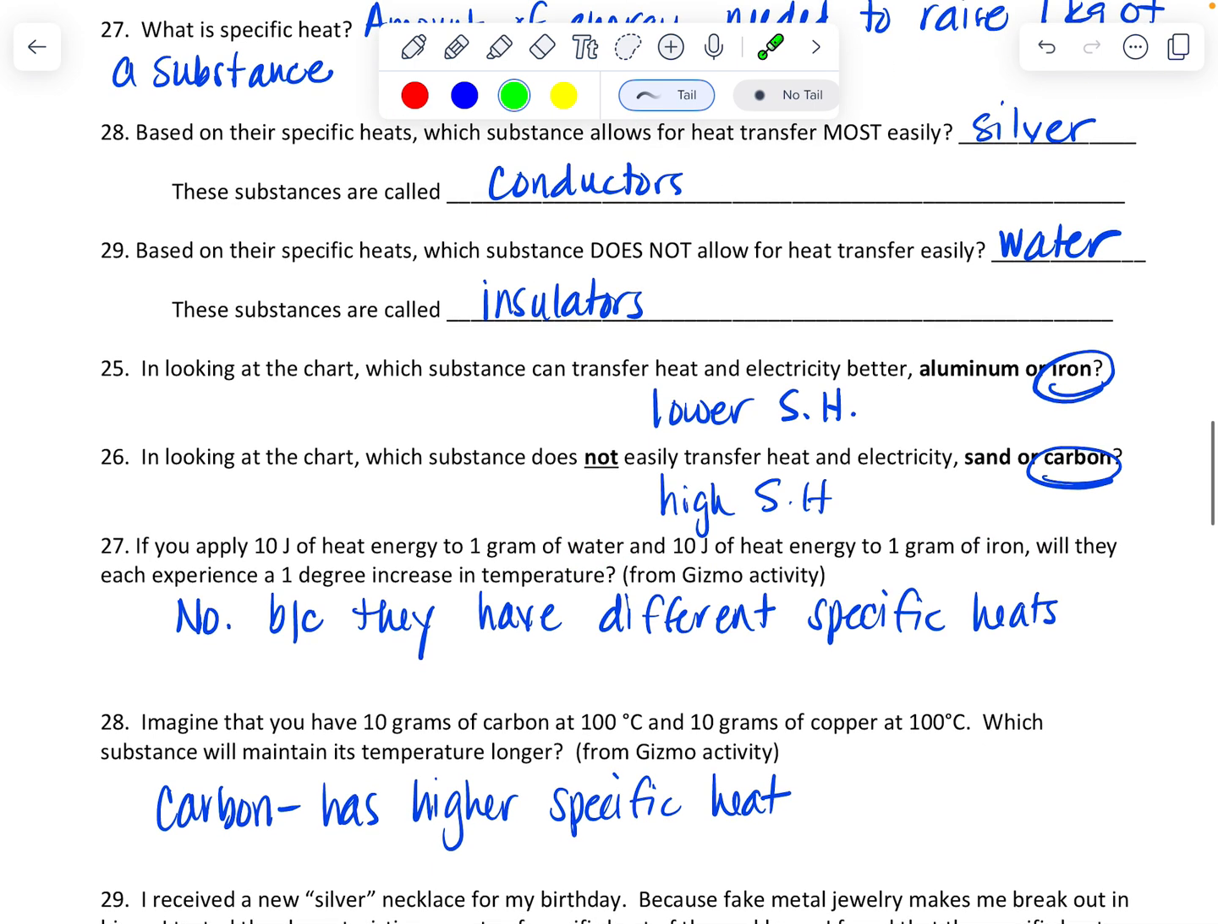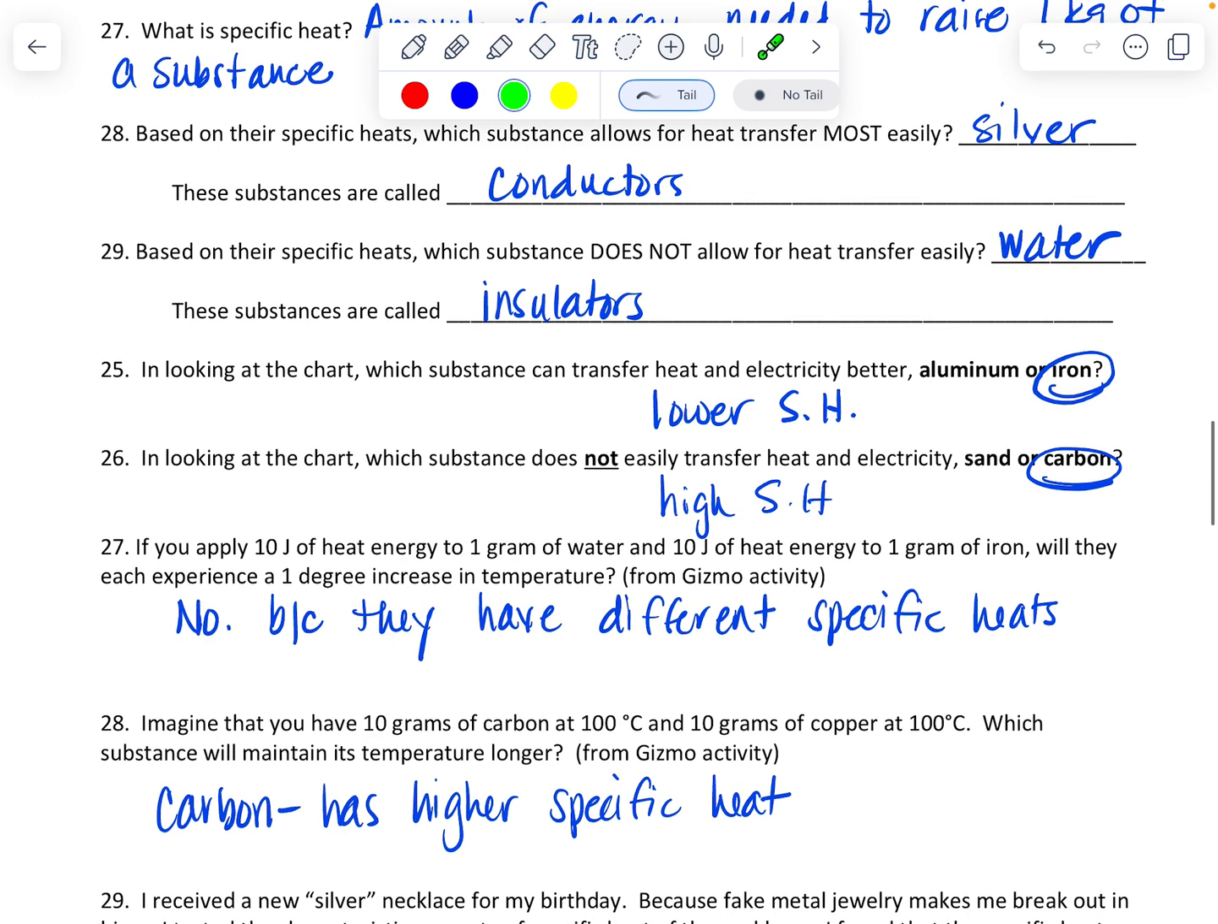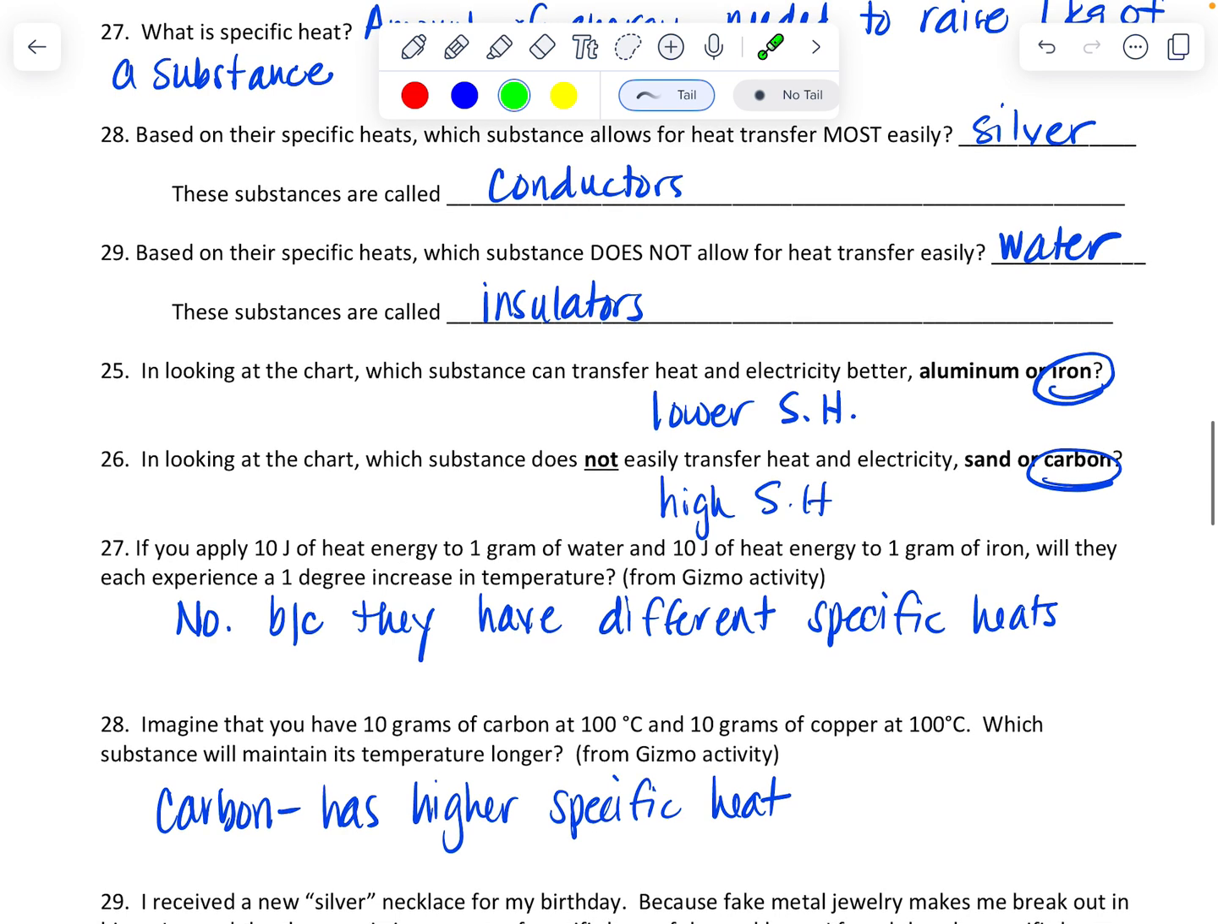Imagine you have 10 grams of carbon at 100 degrees and 10 grams of copper at 100. So we're looking at carbon and copper. Which substance will maintain its temperature longer? That's carbon. It has a higher specific heat. It's more of an insulator.